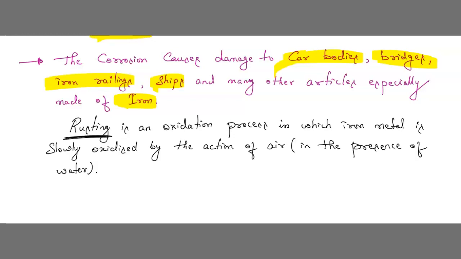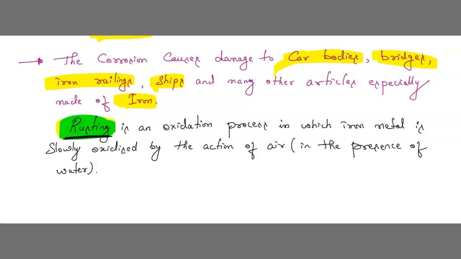Now, what is rusting? They may ask you this question, very important. What do you mean by rusting? Rusting is an oxidation process, where oxidation is happening, that is, addition of oxygen. Rusting is an oxidation process in which iron metal is slowly oxidized. Slowly iron is gaining oxygen by the action of air. Which air? The air which has water, that is, in the presence of water, that is nothing but moisture. So rusting is an oxidation process in which iron metal is slowly oxidized by the action of air. This process is called rusting.